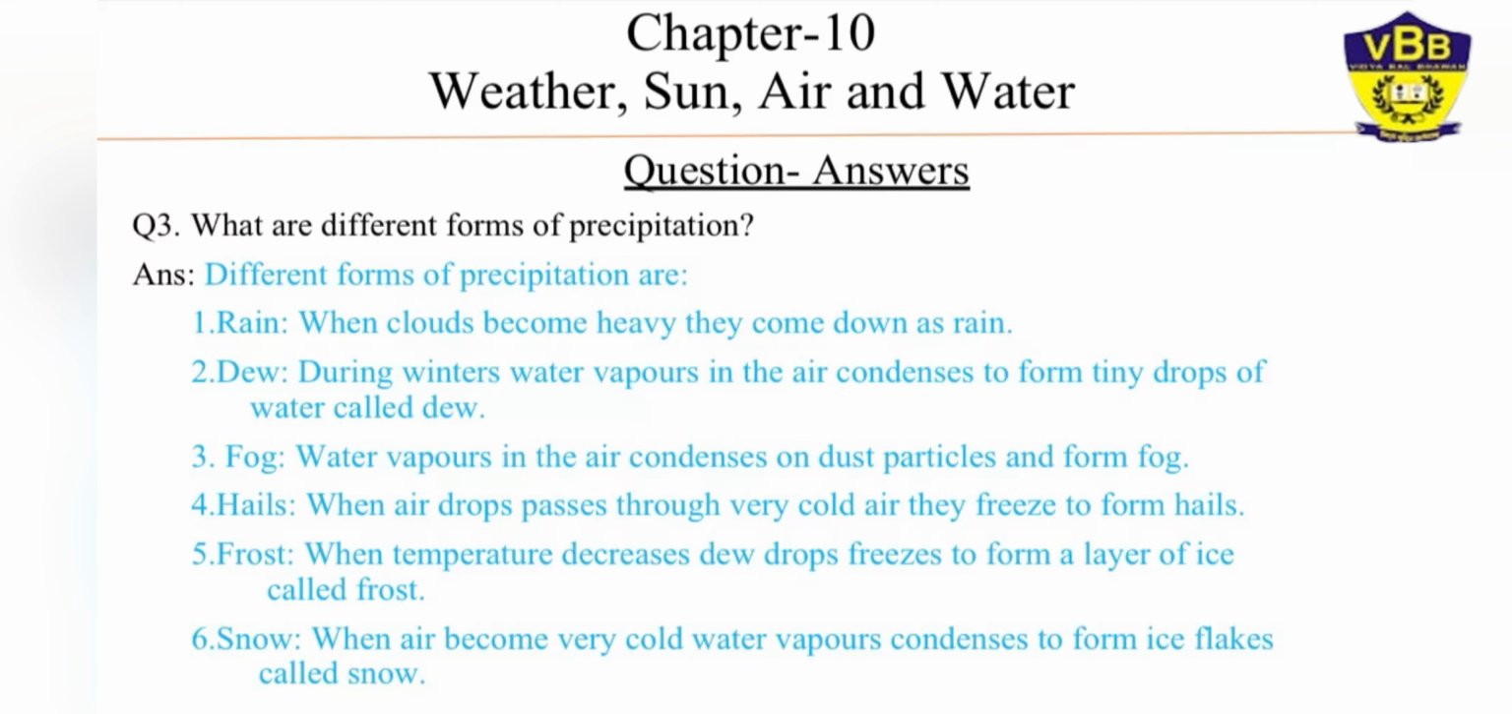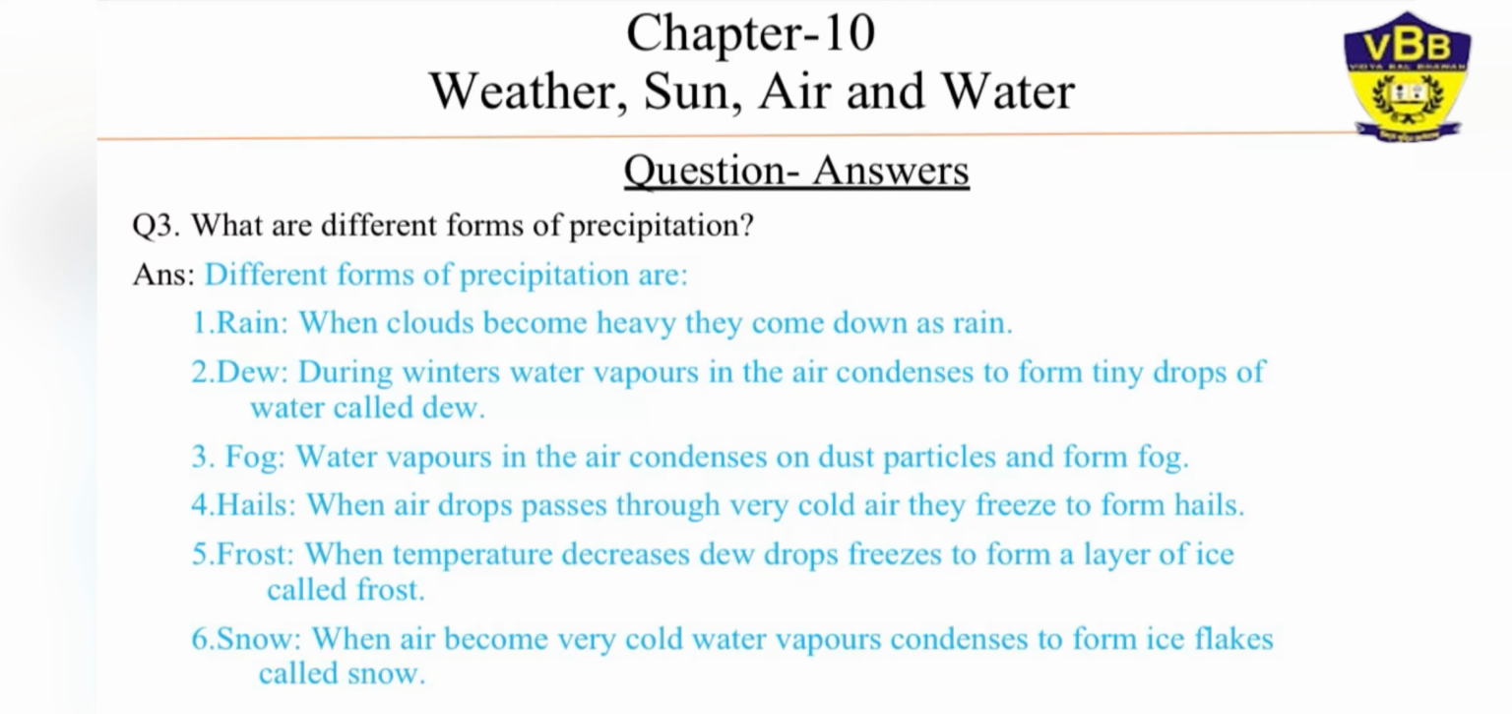So that forms hails. Then frost. When temperature decreases, dew drops freezes to form a layer of ice. So that layer is known as frost. During winters, you can clearly see them near the ponds or when some water bodies are opened. So in that area, you can see the frost.